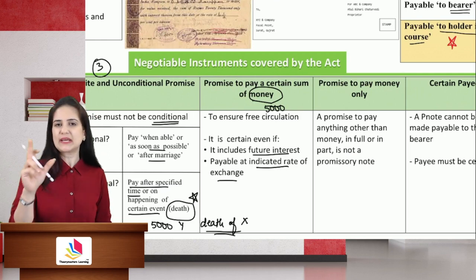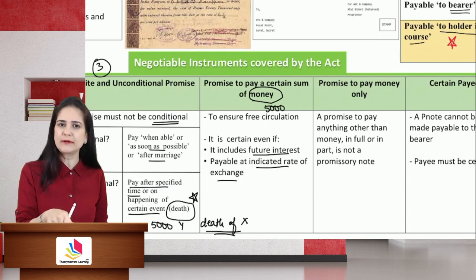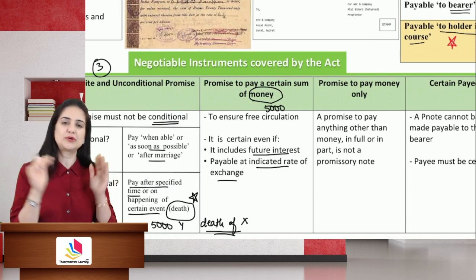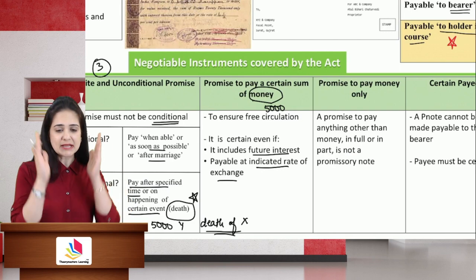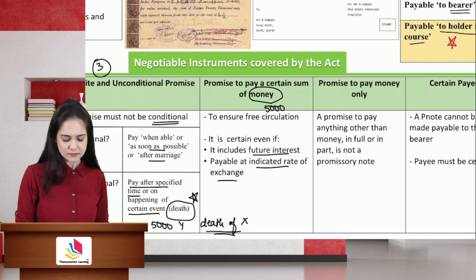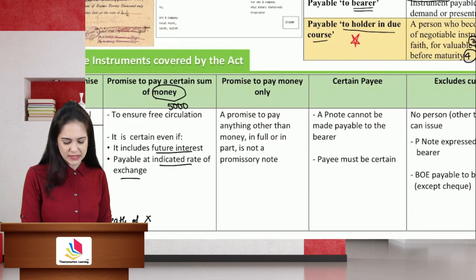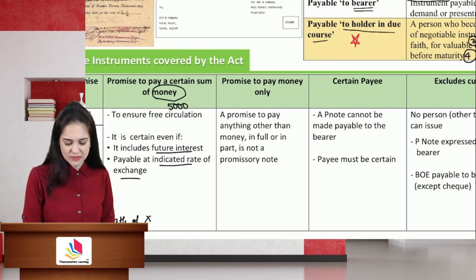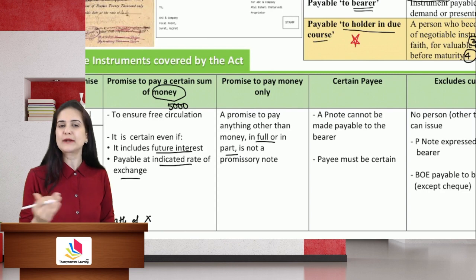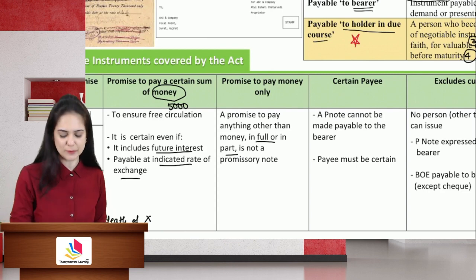Or I will pay you at an exchange rate prevailing on the due date. So whatever is the exchange rate on the due date, that exchange rate will be applied. That also shows certainty. It must be to pay money and money only and nothing in kind. So if you promise to pay something other than money, either in full or part payment of the promissory note, it is not a valid promissory note.